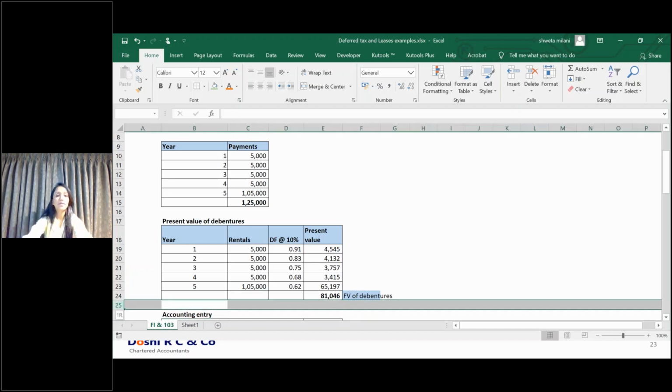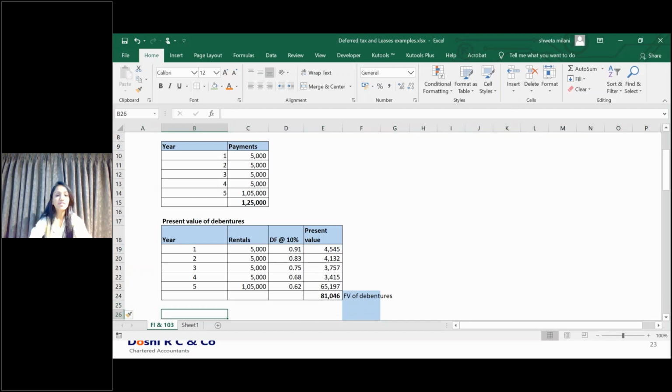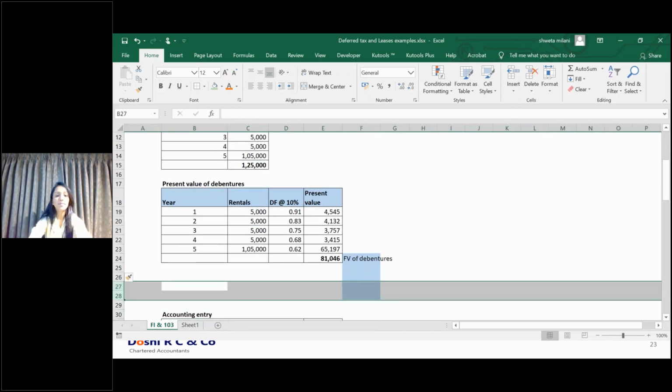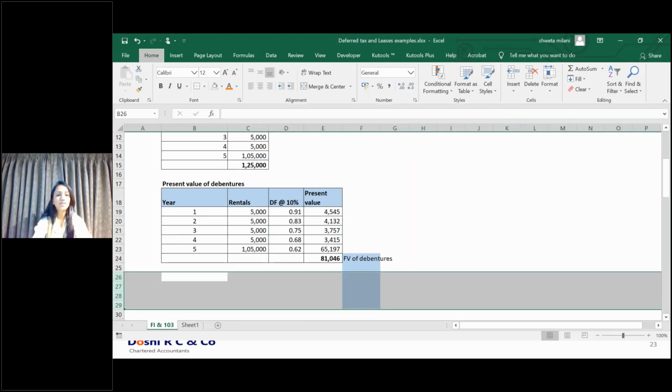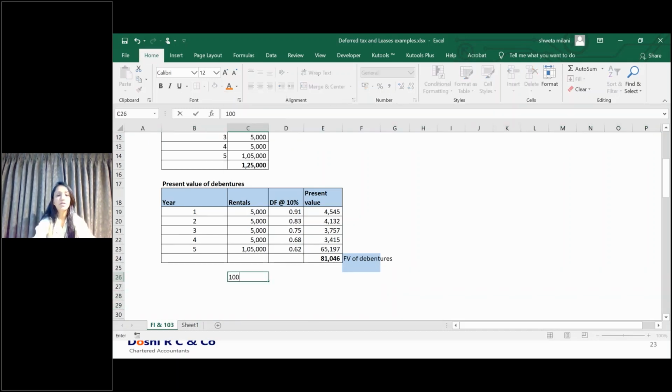So let's take an example. I hope you are able to see my Excel sheet. So, example for mutual funds. On day one, I had purchased the mutual funds at rupees 1000, let's take for an example. At the reporting date, 31st March 2020, the fair value of mutual funds was 1200.